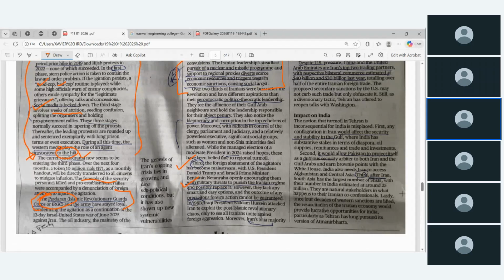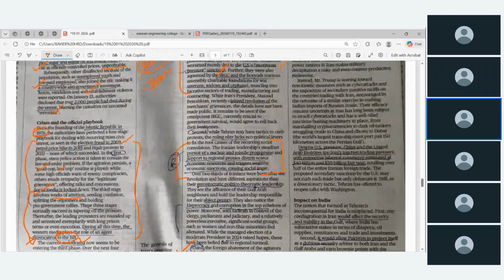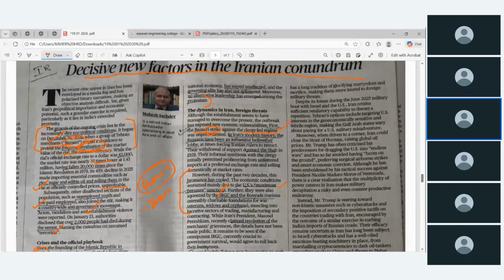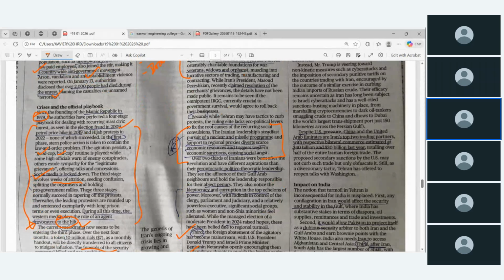The same thing happened in Iraq. President Saddam Hussein attacked Iran to exploit the post-Islamic revolution chaos, only to see all the Iranian... that is previous history. Now come to here. Despite US pressure, China and the United Arab Emirates are Iran's top 2 trading partners, with respective bilateral commerce estimated at $40 billion and $30 billion last year, totaling over half of the entire Iranian foreign trade.